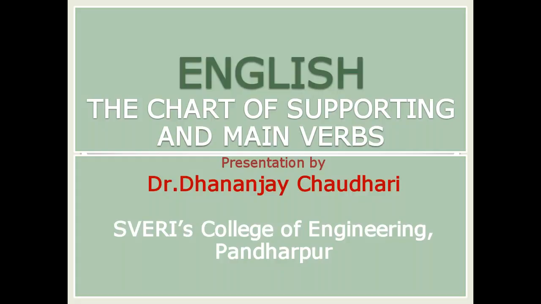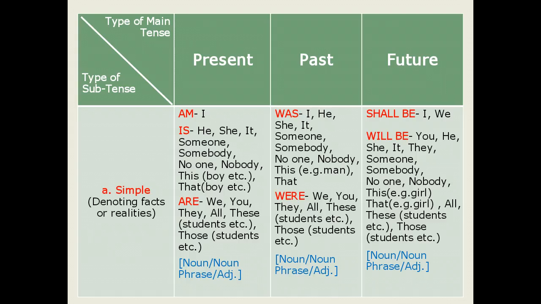Today we are going to discuss the chart of supporting and main verbs. Basically, as we know, there are three types of tenses: present, past and future. These three main tenses are further divided into four subtypes each. Those four subtypes are simple, continuous, perfect and perfect continuous.